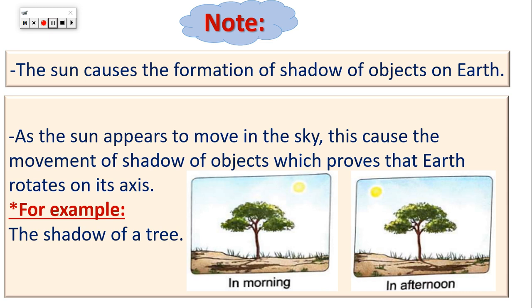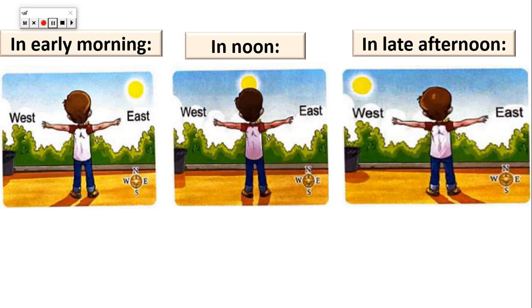The shadow is formed when some of the light of the sun is blocked from reaching the surface of the Earth. As you can see, this tree is blocking some of the sunlight from reaching the surface, so it causes a dark area which is called a shadow. At noon, the sun is very high above you. And when the source of light is high above the object, it makes a short shadow.